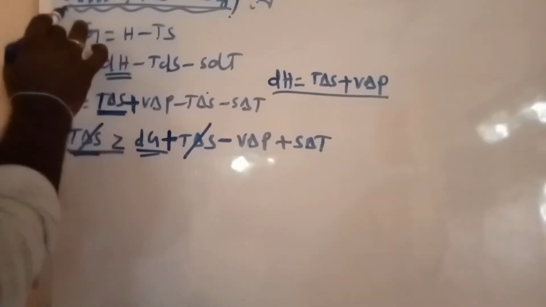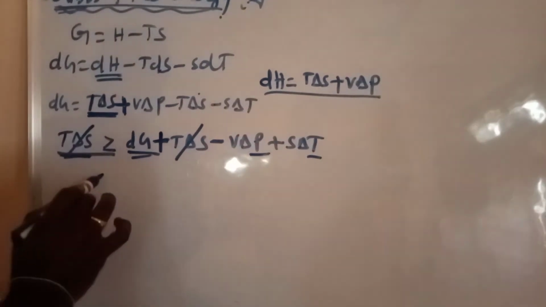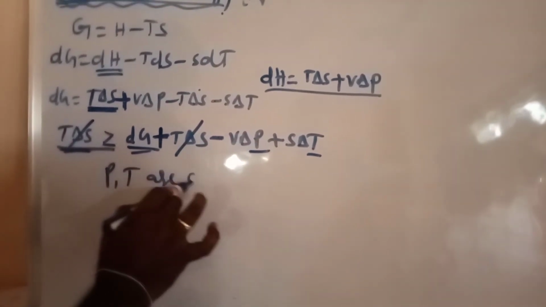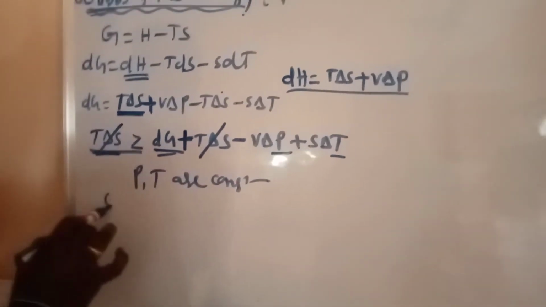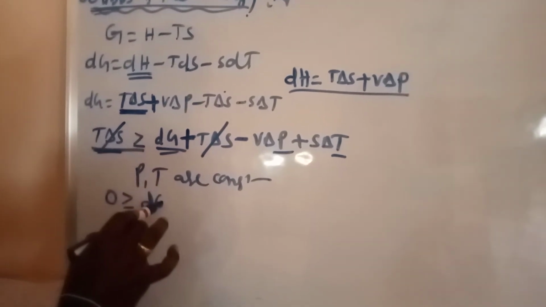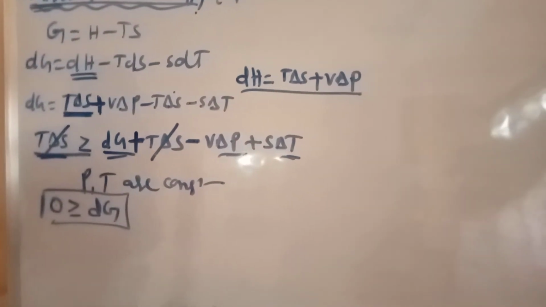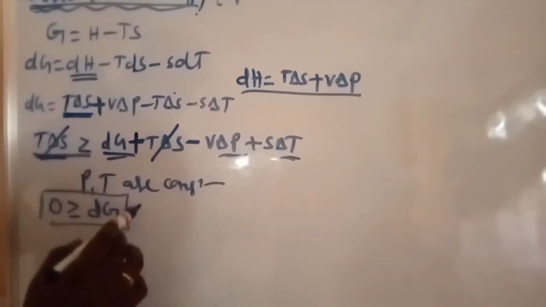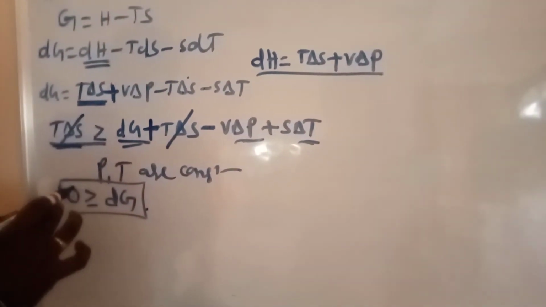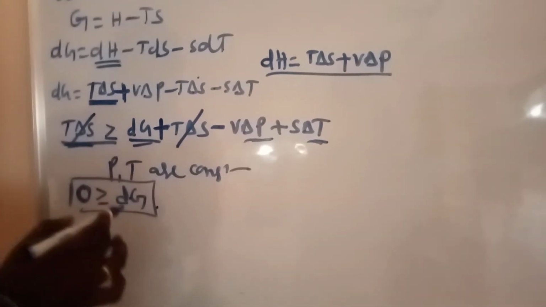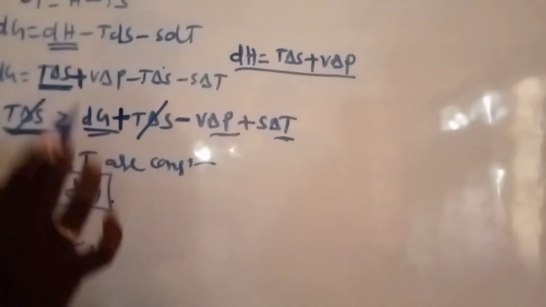Now we want the Gibbs free energy dG. What about the remaining terms? Here pressure is there and temperature is there. That's why P comma T are constant. That means dP is equal to 0 and dT is equal to 0. We get the remaining equation 0 greater than or equal to dG. This is the final result: 0 greater than or equal to dG. Okay, now this is the spontaneous process and irreversible process. Whether this value is negative or positive, the 0 value is more compared to dG. That's why dG is equal to negative. The resultant value is always spontaneous.